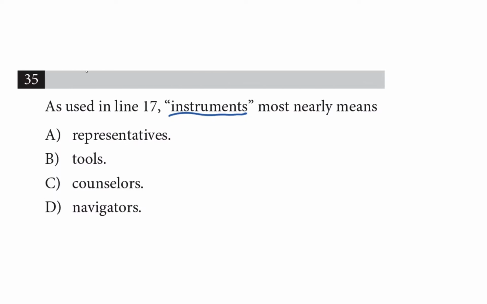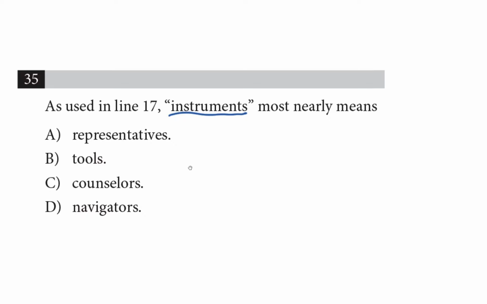Question 35. As used in line 17, instruments most nearly means blank. All right, so this is a words in context question. What's the closest meaning to the word used in this passage? So I'll find the context, I'm going to cross out the word where it's used, and make up another word or phrase that does the same thing. So over to line 17 we go.